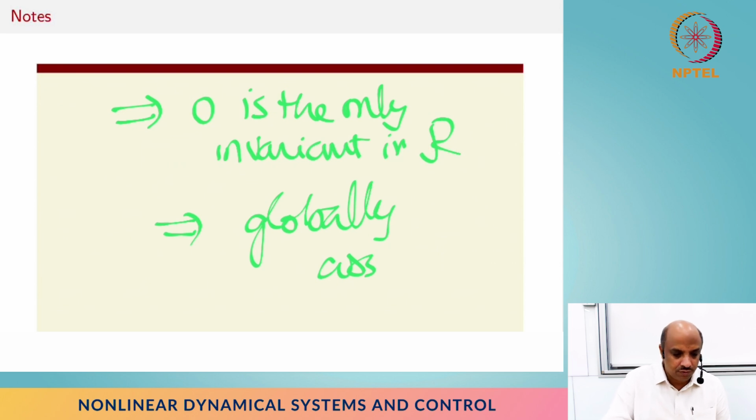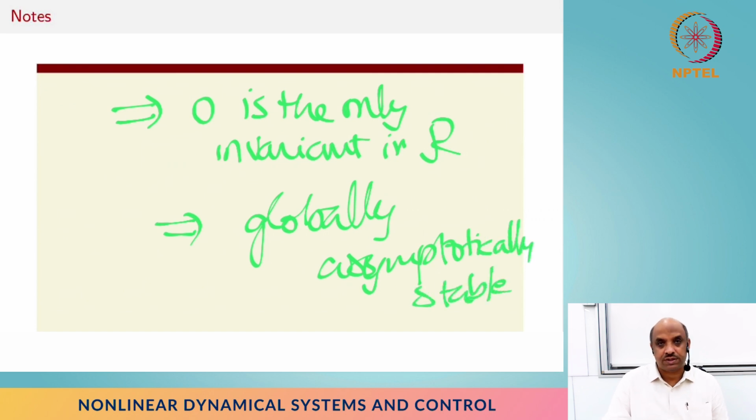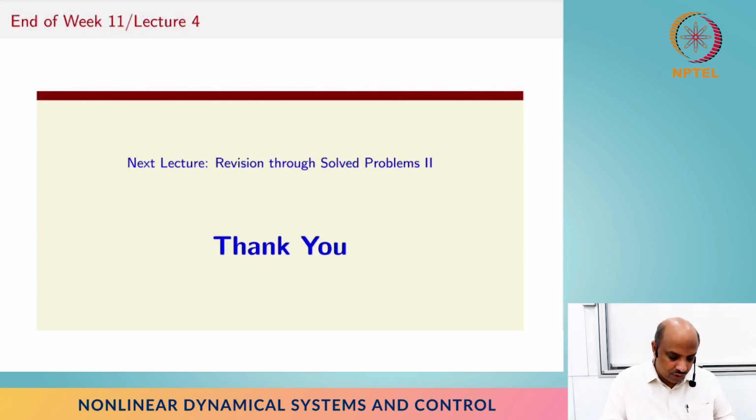Because v is radially unbounded, so the conclusion can be automatically extended to the entire space. Okay, so hopefully you appreciate the logic of how to use this Lyapunov function theorem, right? Though I say this is the end of lecture 11.4,